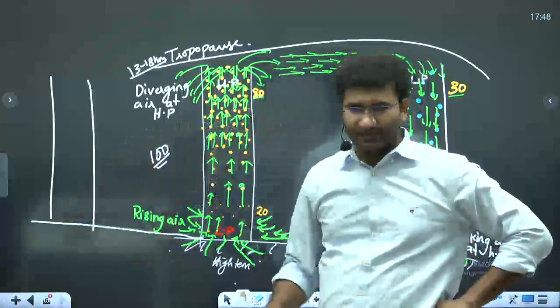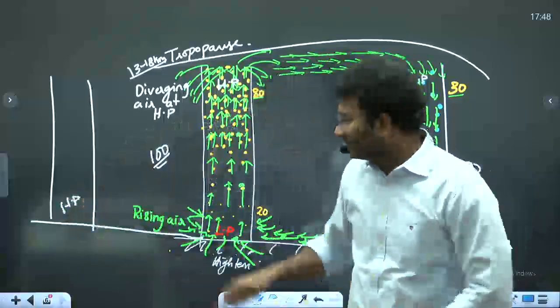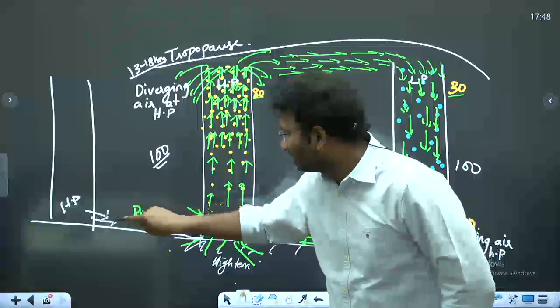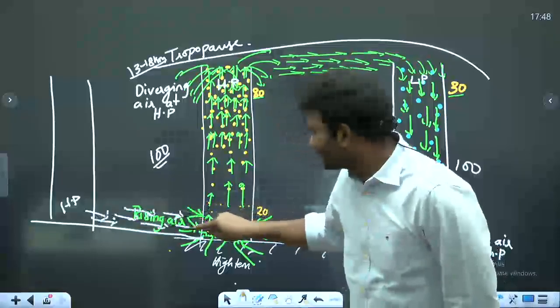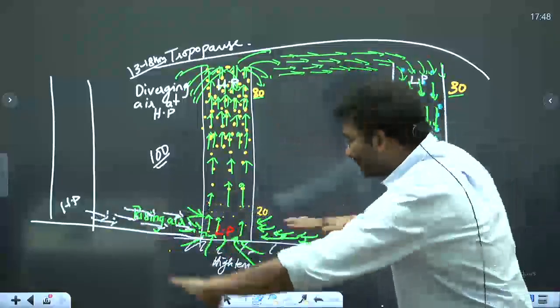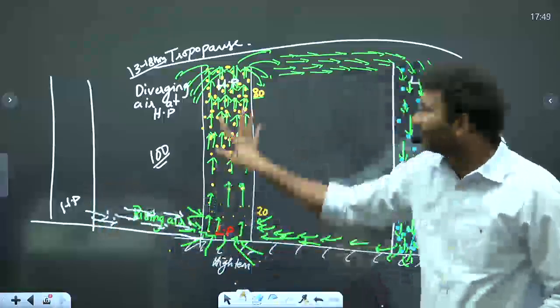If suppose this is also a high pressure column, wind will start to come in this direction from all the sides. You see, wind is coming from here also, wind is coming from the other column also. Together they will start to rise.